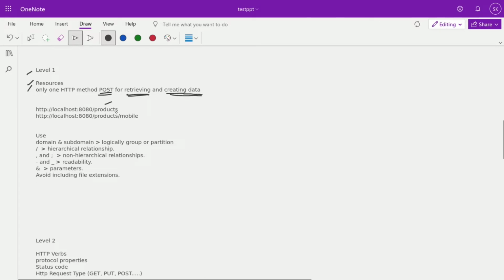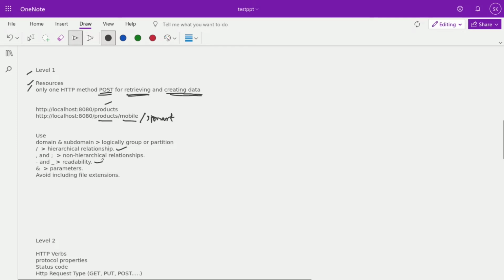Apart from these, there are certain standards in level 1. With slash, we are doing logical grouping. Slash means hierarchical relationship, like product under mobile, then under mobile there is smartphone or something like that. So we are doing logical grouping, and the hierarchical relationship will be there. Dot and colon mean a non-hierarchical relationship, used for readability purposes.